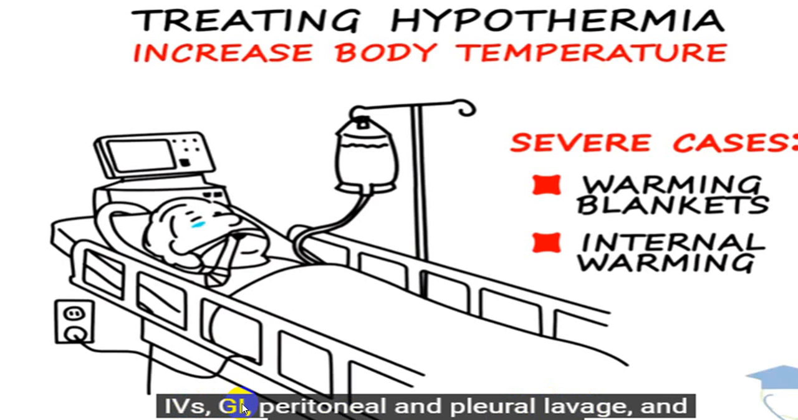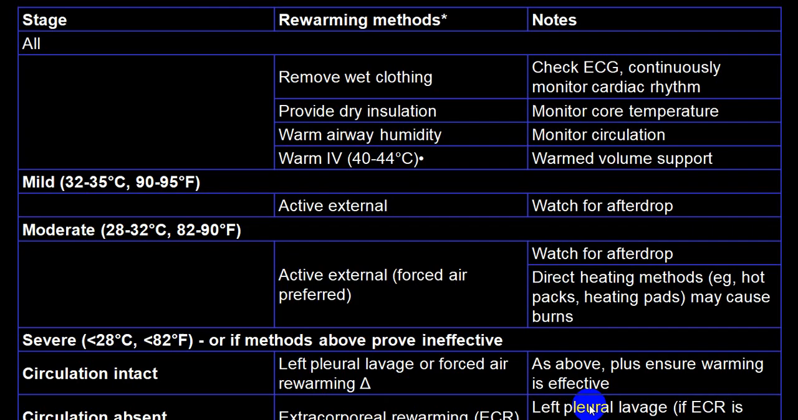IV fluids, GI lavage, peritoneal lavage, you have to puncture. In pleural lavage also you have to do a puncture, and inhalation rewarming. These are all the different technologies which are being utilized. So these are all rewarming procedures. And how you do it? You remove the wet clothing, provide dry insulation, warm airway humidity, and warm IV fluids.